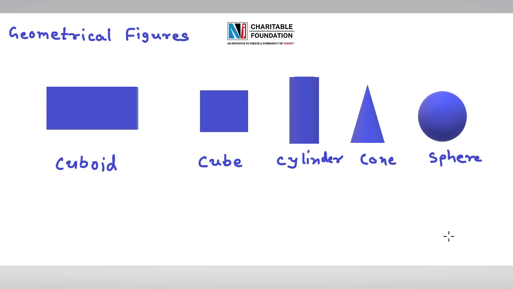So friends, here we are done with this chapter. Look around and find different types of shapes used in your house, in your furniture, in your clothes, and make a list of these types of objects and shapes.